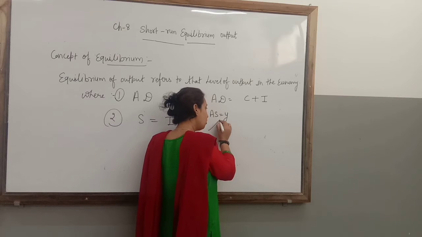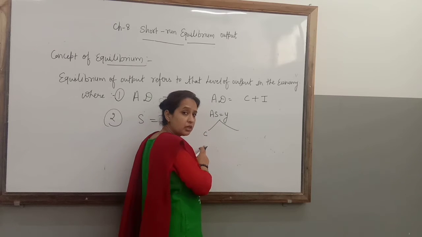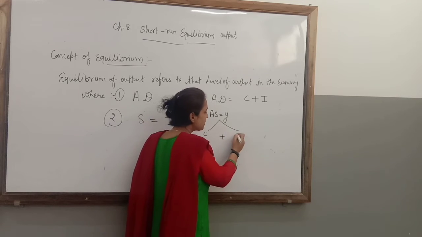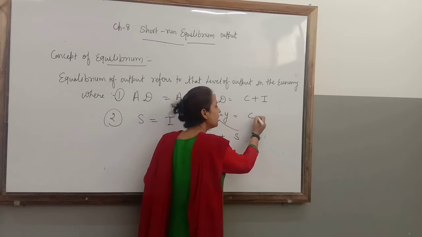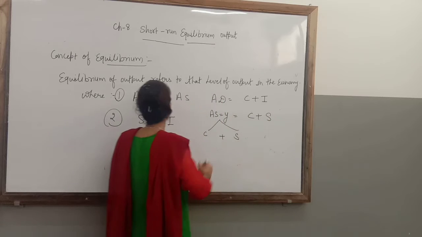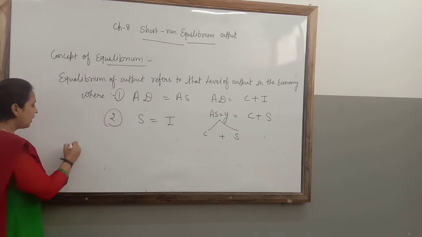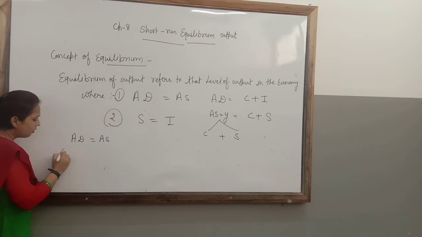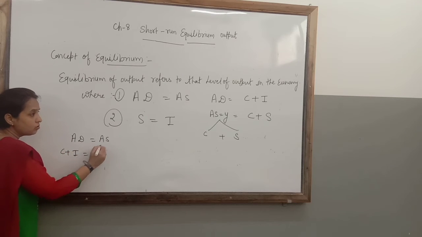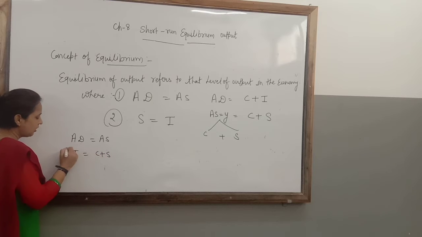I also told you that part of the income, either we are consuming or we are saving. So what are the components of Y or AS? That is C plus S. Now, how are we going to determine that? AD equal to AS. Look here, AD equals C plus I, equal to AS, which is C plus S. Cancel it.